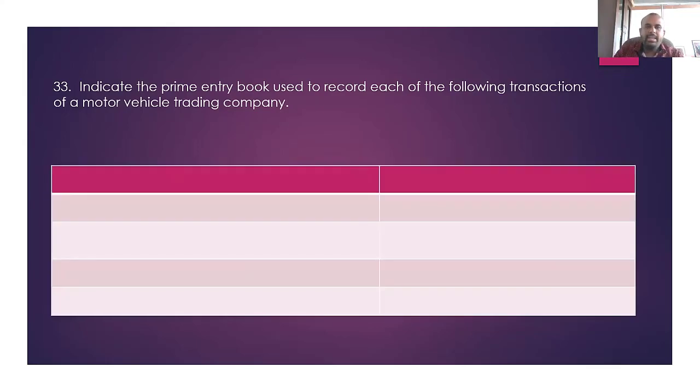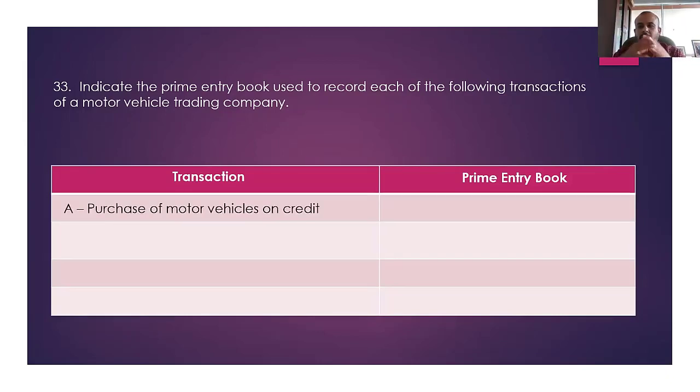In that case, for the transactions and prime entry books they have given, they want you to identify the transactions. You have to be very careful. This is a motor vehicle trading company, and the trading activities are buying and selling motor vehicles. The purchase of a motor vehicle on credit basis: if you buy a motor vehicle to resell, you need to identify it as a credit transaction. So it needs to be recorded in the purchases journal.